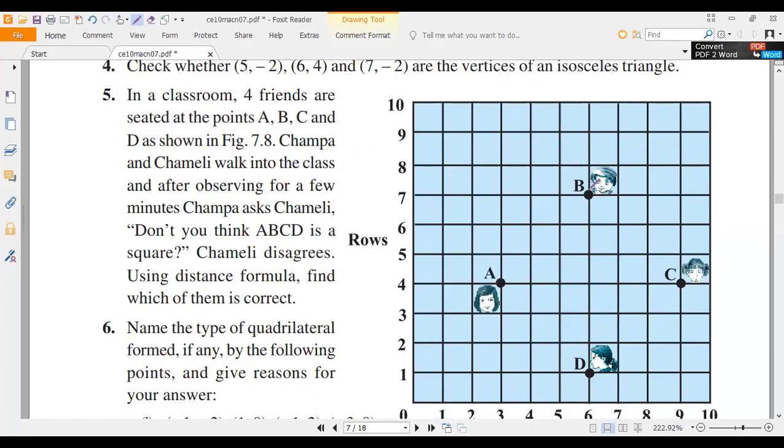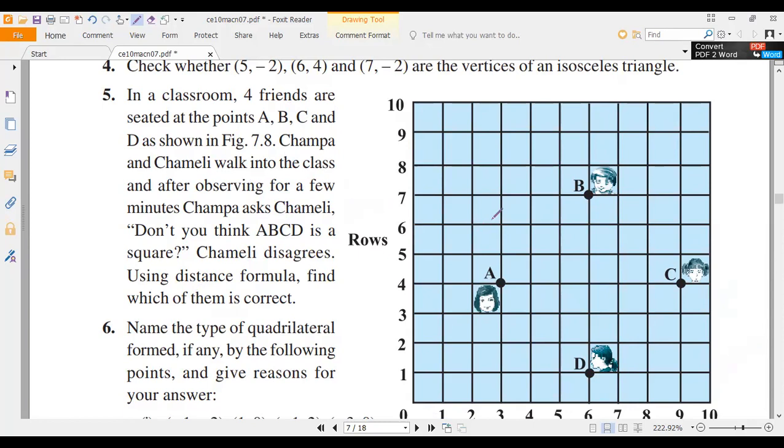One is at point A, one at point B, one at point C, and another at point D. Now Champa and Chameli walk into the class, and after observing for a few minutes, Champa asks Chameli, don't you think ABCD is a square? Then Chameli disagrees. So using the distance formula, find which of them is correct, Champa or Chameli.